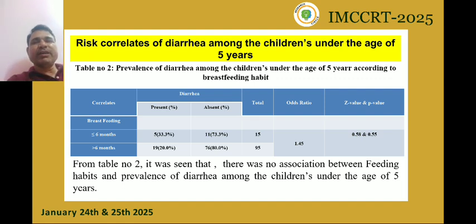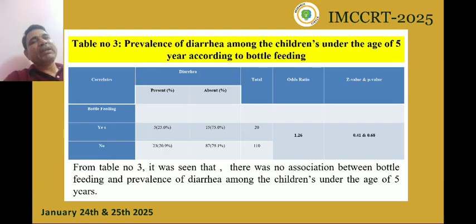Table number 2. Prevalence of diarrhea among the children under the age of 5 years according to breastfeeding habits. From table number 2, it was seen that there was no association between feeding habits and prevalence of diarrhea among the children under the age of 5 years. Table number 3. Prevalence of diarrhea according to bottle feeding. From table number 3, it was seen that there was no association between bottle feeding and prevalence of diarrhea among the children under the age of 5 years.